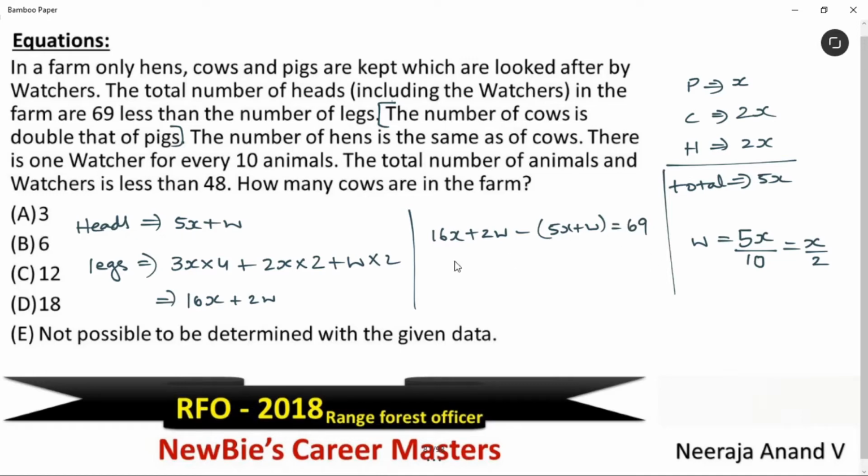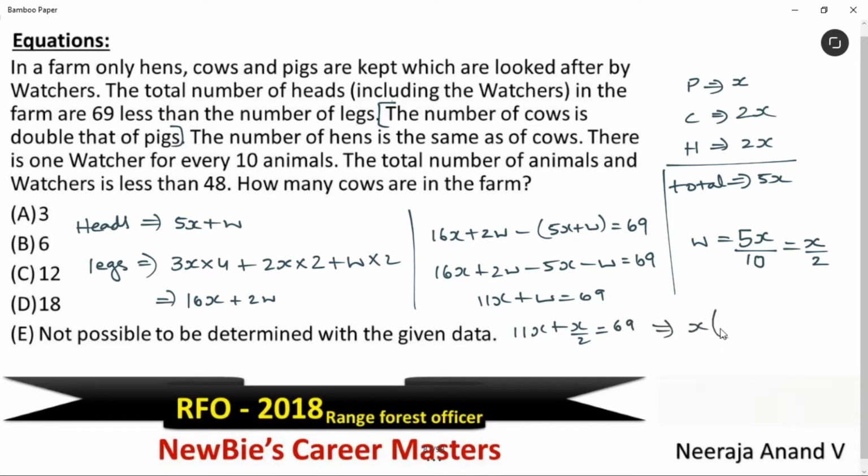Now just simplify this. We get 16x plus 2w minus 5x minus w is equal to 69. Okay, 11x plus w is equal to 69. See, instead of w we can write x by 2. 11x plus x by 2 is equal to 69. Let's take that x common.